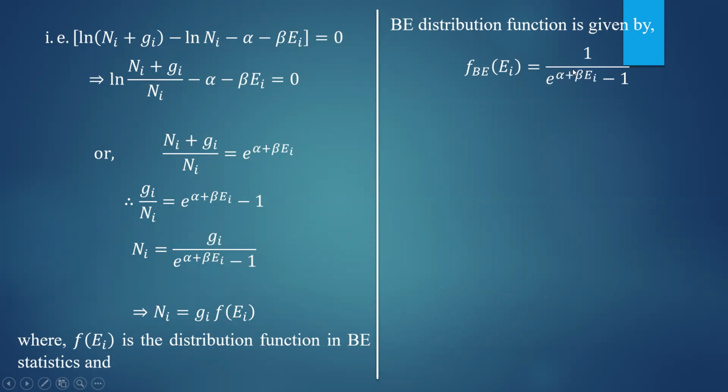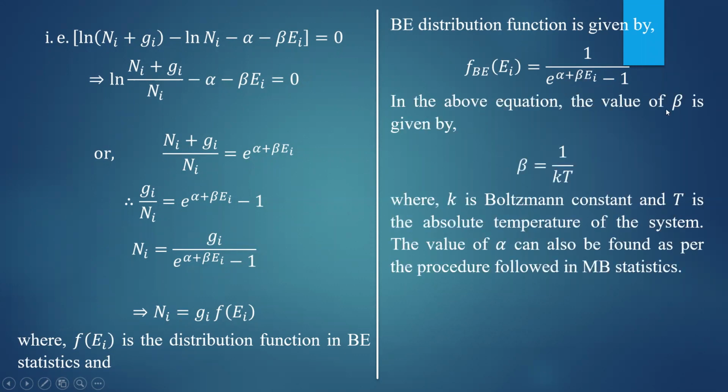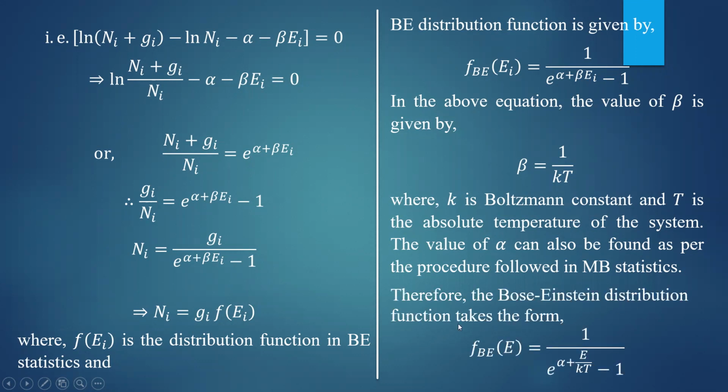And here you can prove that the value of beta is given by beta equal to 1 by kT, where k is the Boltzmann constant and T is the absolute temperature of the system. The value of alpha can also be found as per the procedure we followed in MB statistics, where we found the value of alpha and expressed it as a partition function. So here beta is given by 1 by kT, and finally the Bose-Einstein distribution function takes the form f BE of E equal to 1 by e to the power alpha plus E by kT minus 1.